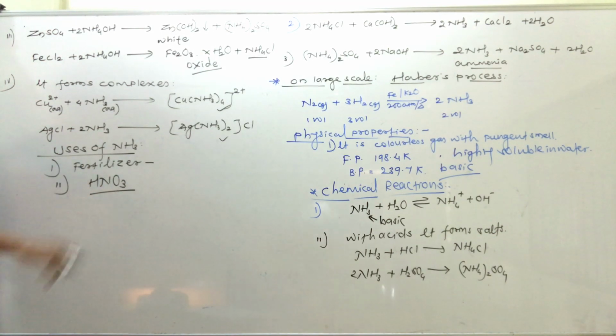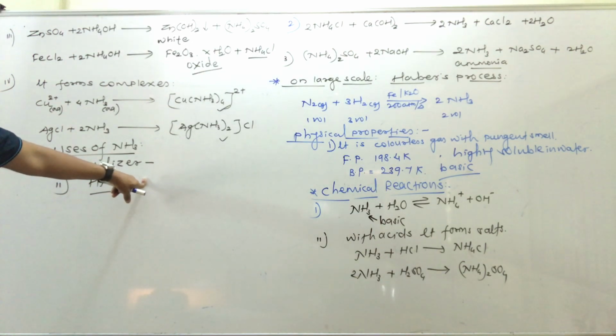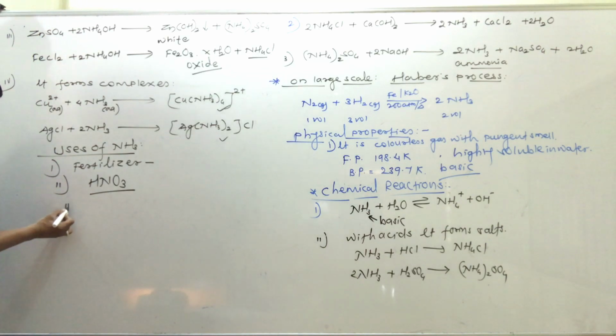Nitric acid is prepared from ammonia. In the preparation of nitric acid, there is use of ammonia, as it is used as